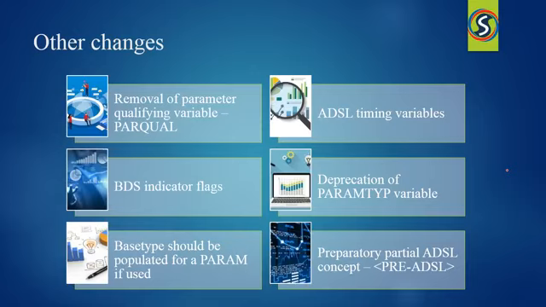And the last one is the preparatory partial ADSL concept. That is, I will be creating a subset of ADSL before creating the analysis dataset, that is the ADSL dataset. There are some cases where the derivations of some variables in ADSL are extremely complex, or I have to derive values which are not available in the SDTM dataset. In such cases, it might be helpful to create an intermediate dataset on the way to completing the ADSL dataset, which will contain only a partial set of the variables.